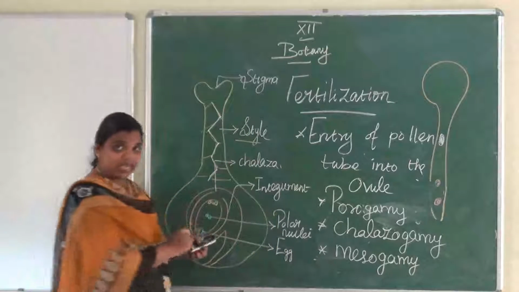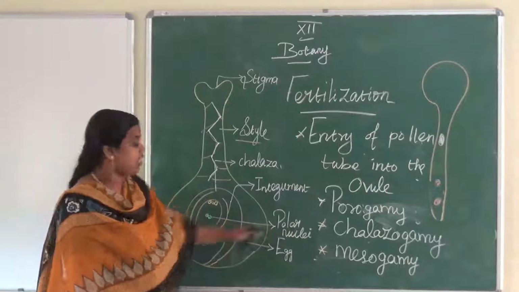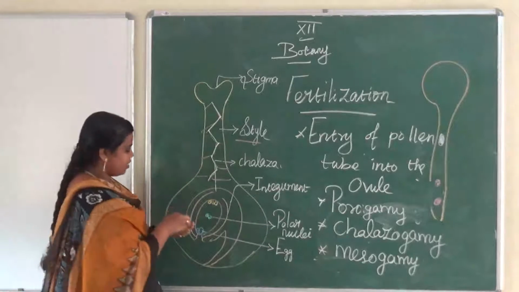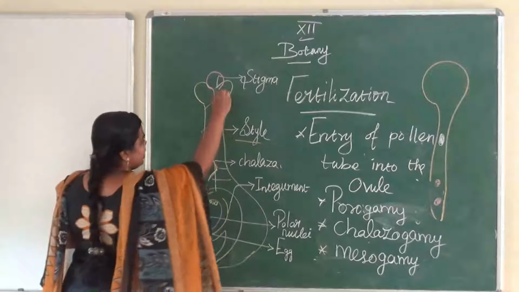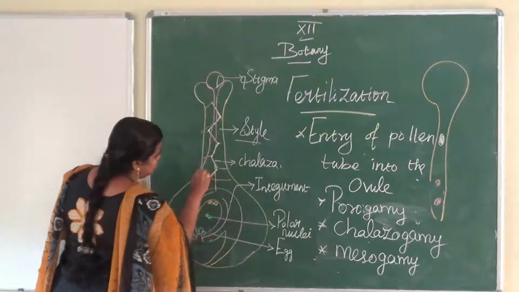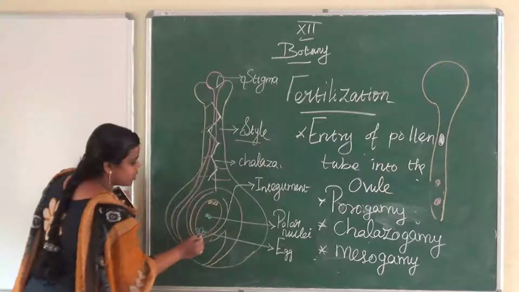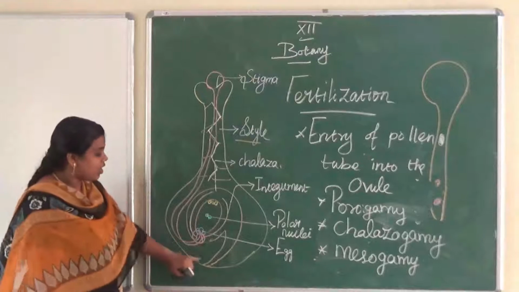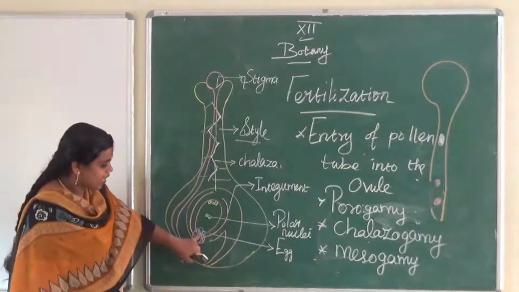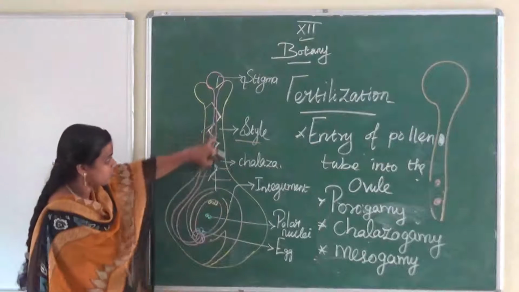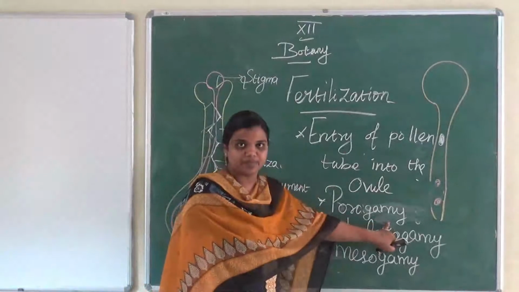Progamy, please understand clearly: when the pollen tube enters at the micropylar end. As you studied in previous lessons, this is the micropylar end. When the pollen tube enters the ovule at the micropylar end, that is known as progamy.